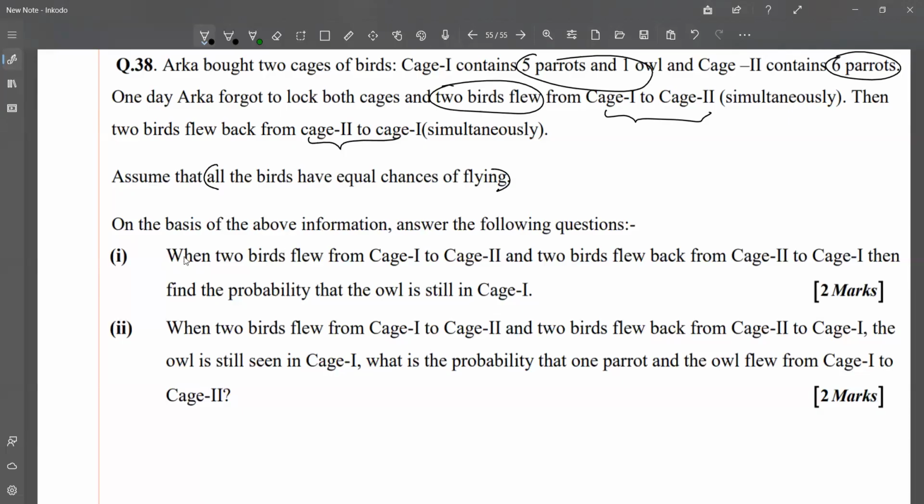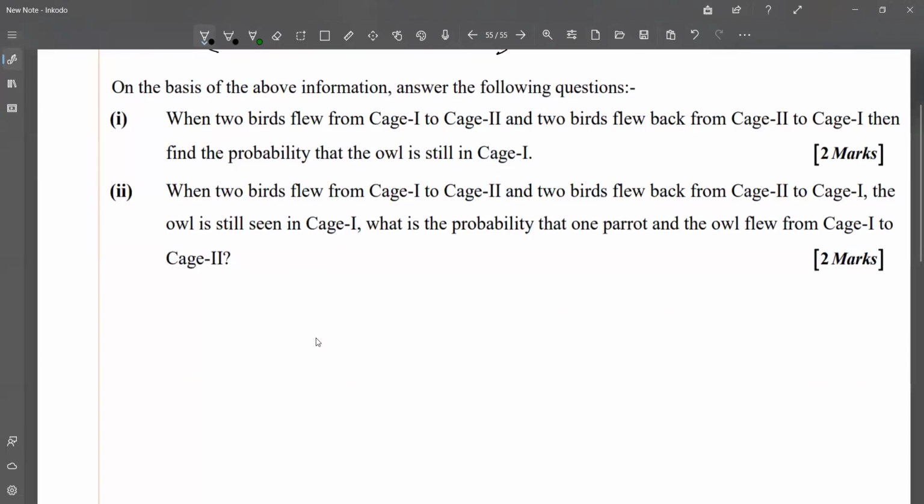So we'll read the questions. On the basis of the above information, answer the following questions. When two birds flew from cage 1 to cage 2 and two birds flew back from cage 2 to cage 1, find the probability that the owl is still in cage 1.